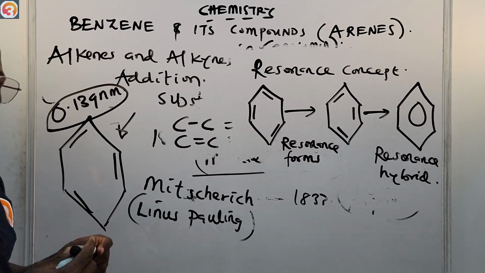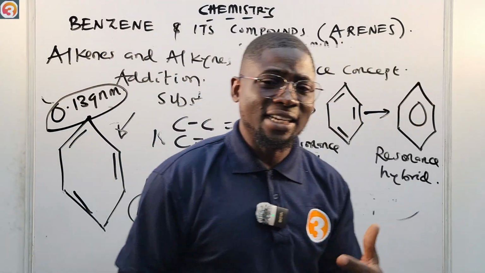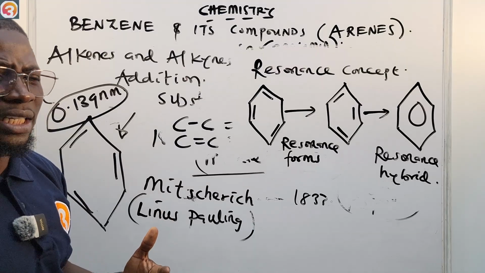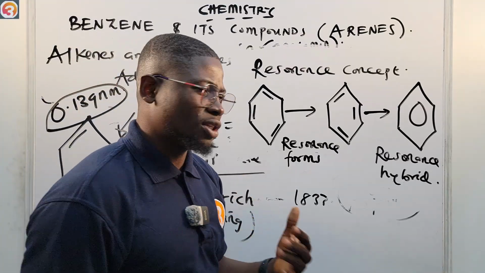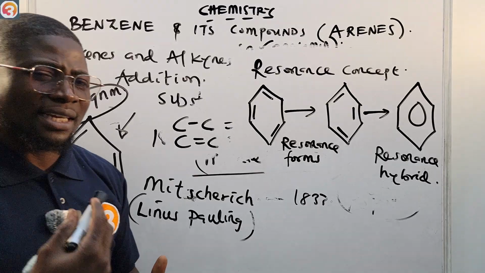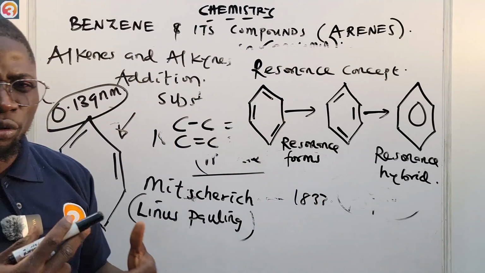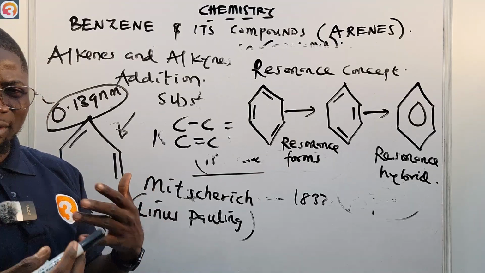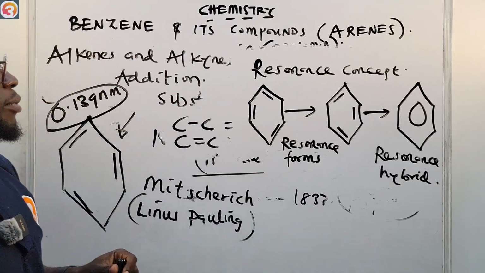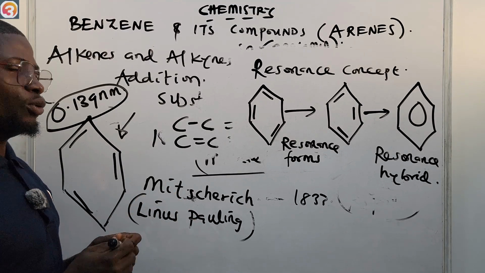All right, then of course we have said Faraday discovered benzene. It was named benzene by the German scientist Mitscherlich, and the structure of benzene was first proposed by August Kekule in the year 1865. Linus Pauling, an American scientist, was the one that talked about the interactions of the double bonds in the benzene ring drawn by Kekule. So please take note of all these pointers. They are very, very important. If they were not important, I would have told you so.